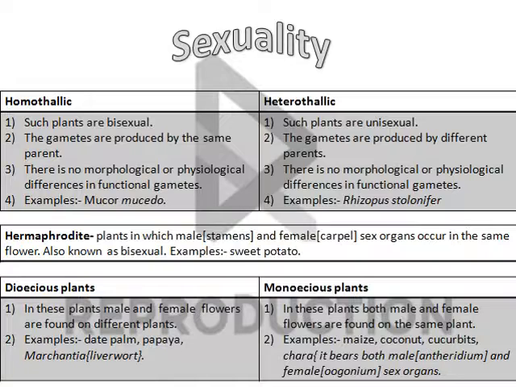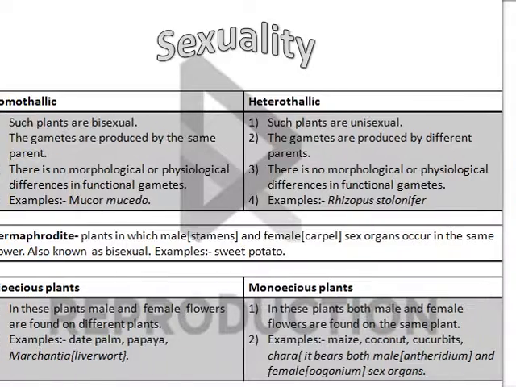On this basis, we can divide plants into two categories, that is, dioecious and monoecious. In dioecious plants, the male and female flowers are found on different plants, while in monoecious plants, the male and female flowers are found on the same plant.